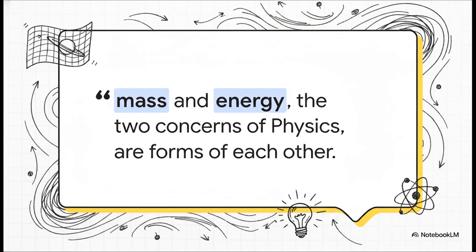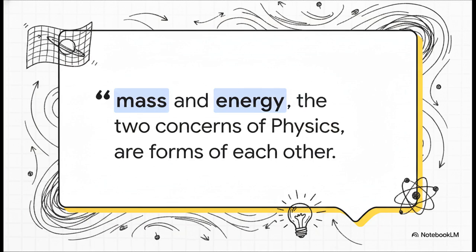And honestly, this quote brilliantly illustrates just how mind-bending these relationships can be. Back in the 20th century, Albert Einstein completely altered our view of the universe with one single realization. You probably know it as the famous equation E=mc². He basically declared that mass and energy aren't just somehow related, they are literally forms of each other. Think about that for a second. An object's mass is essentially just supercondensed energy.